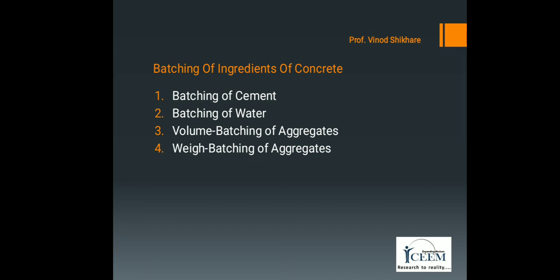The next point is weight batching of aggregates. In weight batching, materials are measured by weight in kilograms. It gives more accuracy in measuring the quantity of ingredients as compared to volume batching.